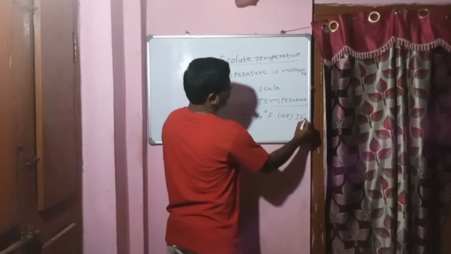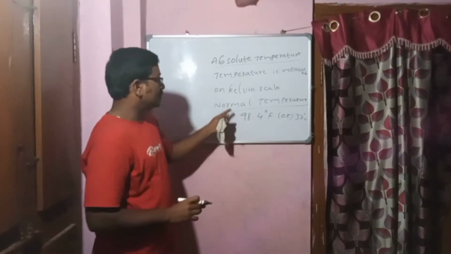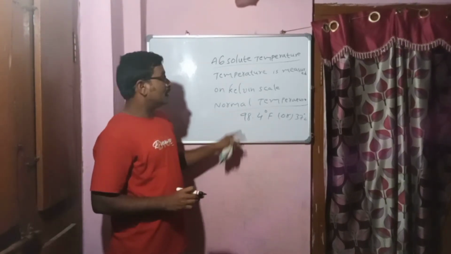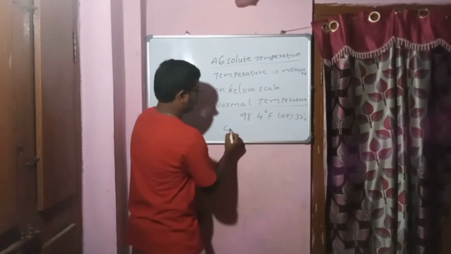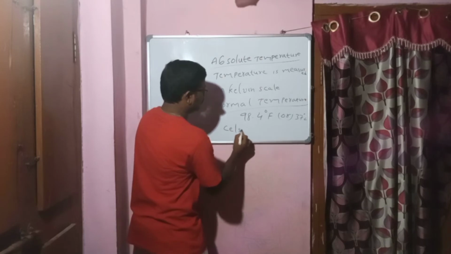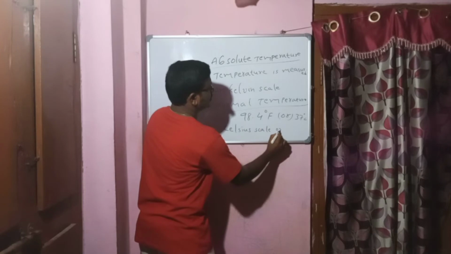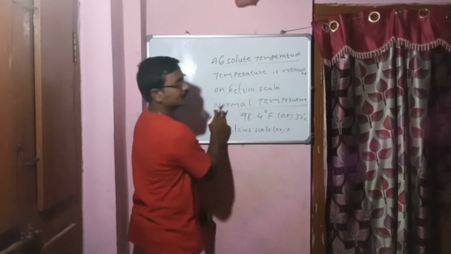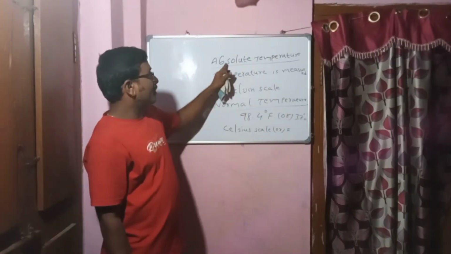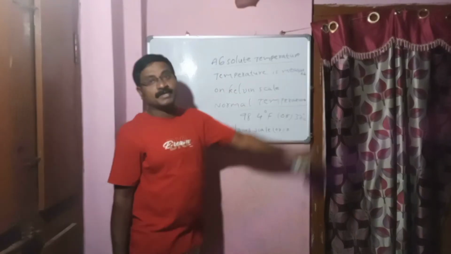By using the Celsius scale or Fahrenheit scale you can measure it, and that is called normal temperature. By using the Kelvin scale, you measure the absolute temperature.